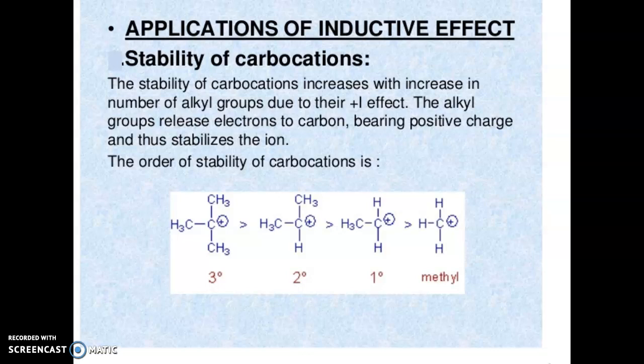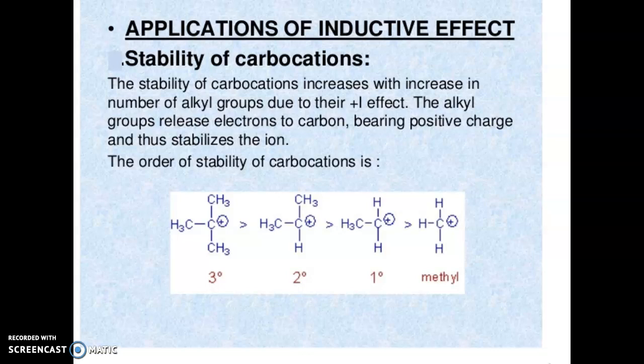We know that inductive effects are of two types, plus I effect and minus I effect. So plus I effect, stability of the carbocation. We all know that a carbocation means a positive charge on the carbon. Plus I effect means the electron releasing group effect.